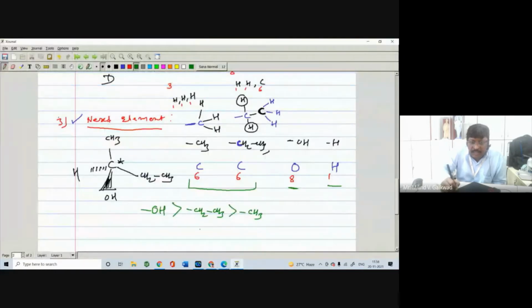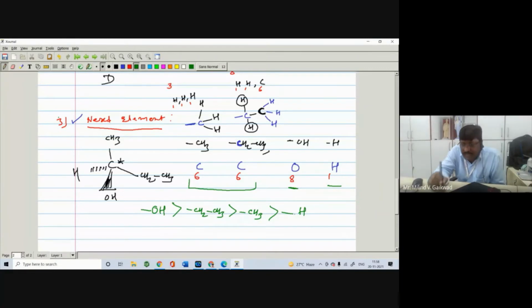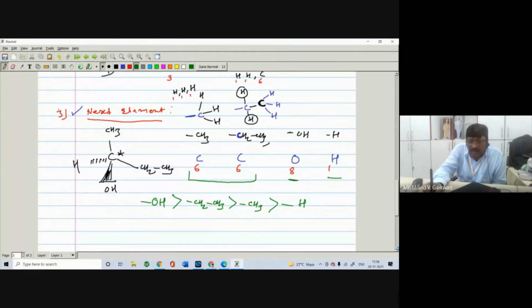So in this way you have to assign the priority. Between the ethyl and methyl, the ethyl gets the first priority over the methyl, and of course the last priority is the hydrogen. So the first priority goes to the OH, second priority to the ethyl, third priority to the methyl, and fourth priority to the hydrogen atom. So in this way we have to assign the priority. Okay, again I will take one more example.